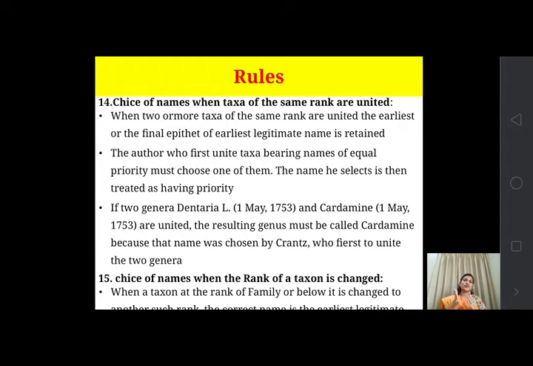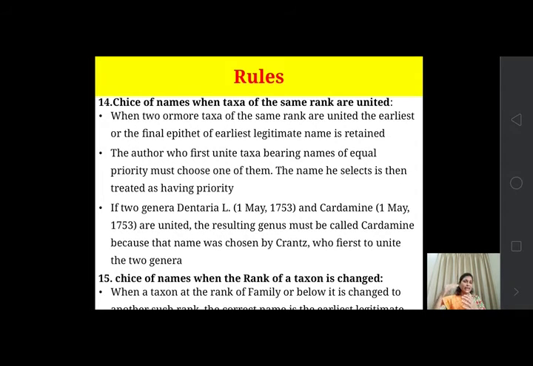Another rule is the choice of names when taxa of the same rank are united. When two or more taxa of the same rank are united, whether two genera, two species or two families, when they combine together, the earliest legitimate name or the final epithet of the earliest legitimate name is retained.